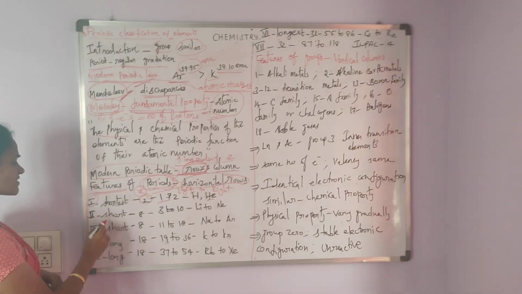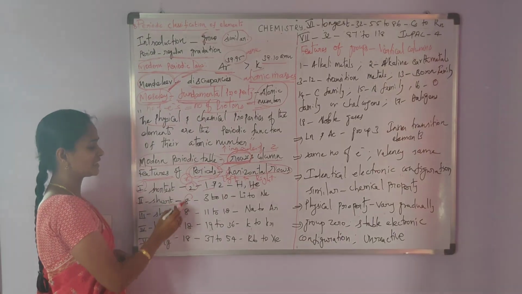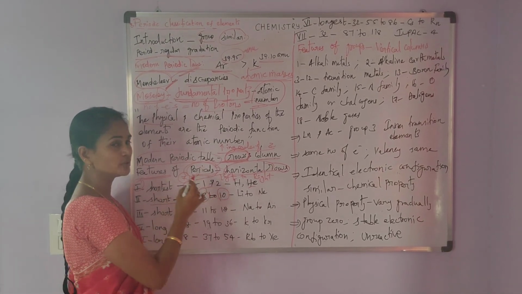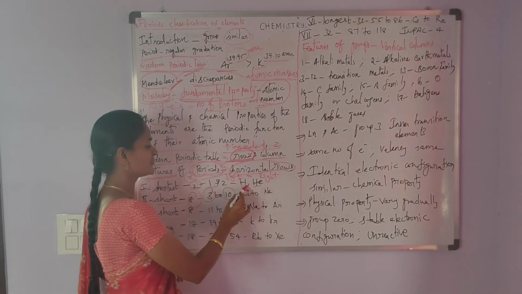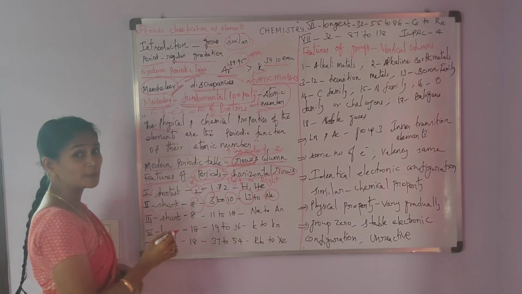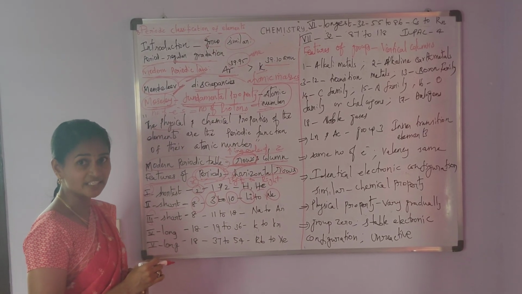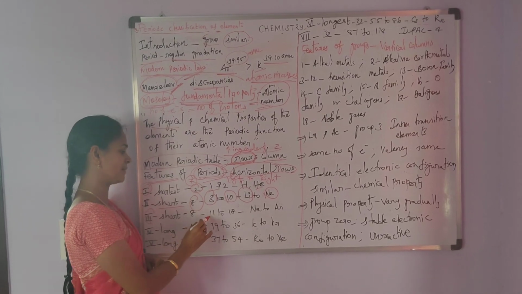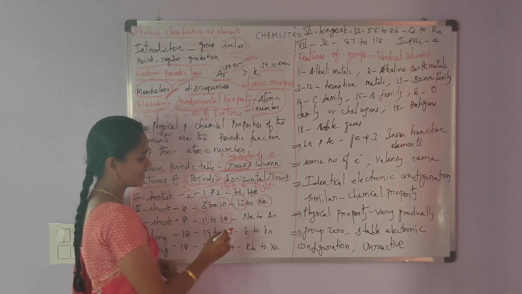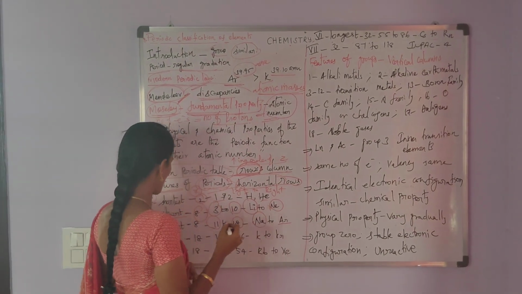And the second period is the short period. It contains 8 elements, atomic number from 3 to 10, the elements from lithium to neon. And then the third period is also the short period. It contains 8 elements, atomic number from 11 to 18, elements from sodium to argon.